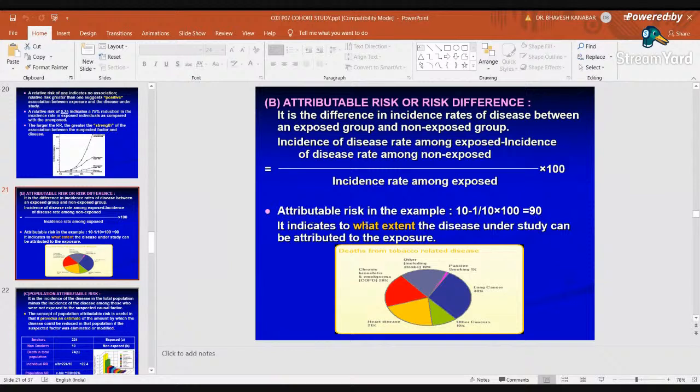So it indicates to what extent the disease in the study can be attributed to the exposure. So 90%. So the disease, lung cancer, is 90% attributed to cigarette smoking. Are you understanding? Lung cancer is 90% attributed to smoking in our study.